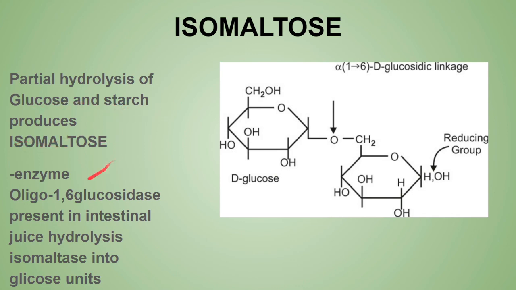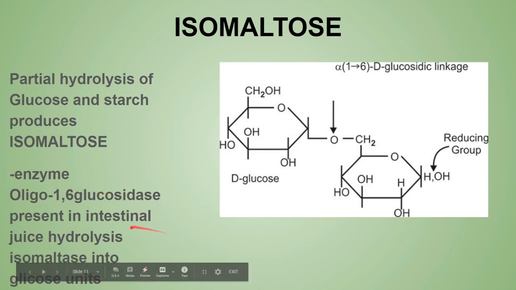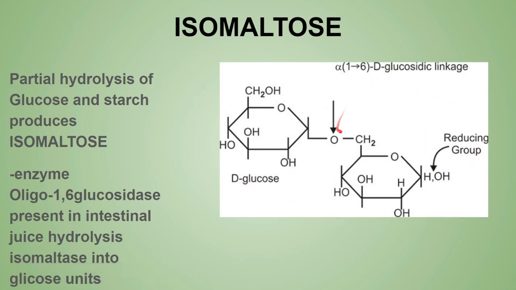There is one enzyme named oligo-1,6-glucosidase present in our body in the intestinal juice. This will hydrolyze isomaltose and form glucose units. And just remember, isomaltose also has a reducing nature.